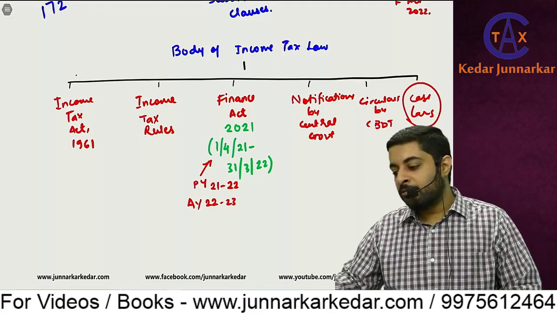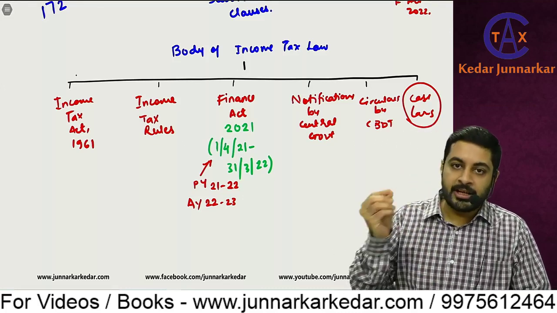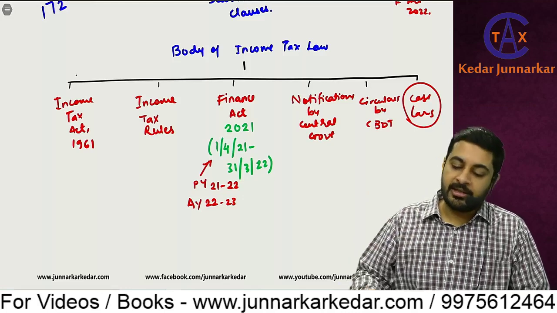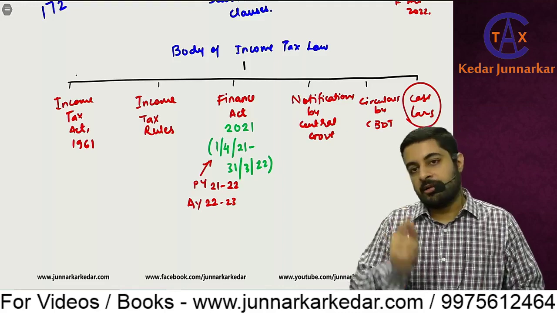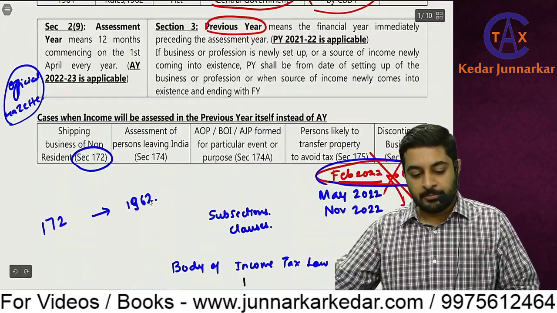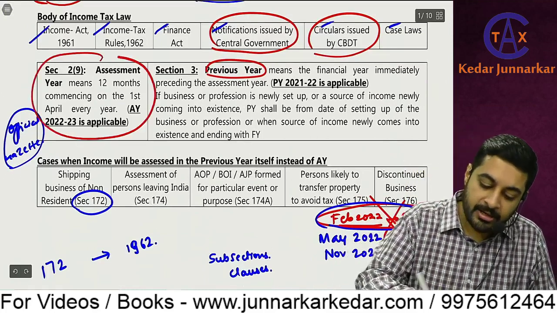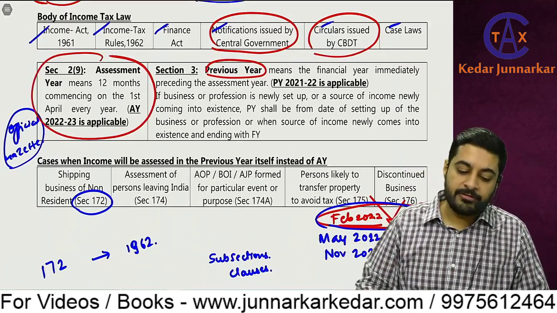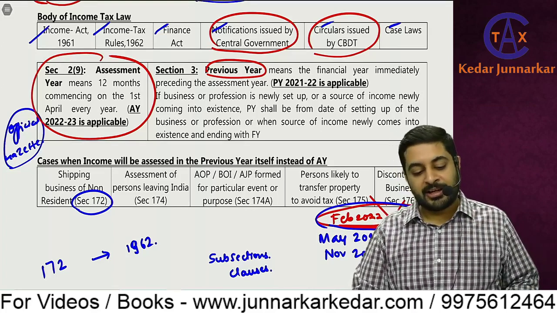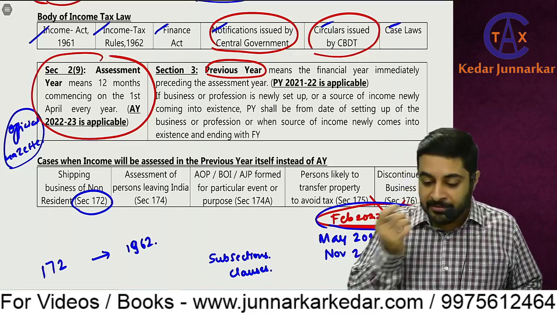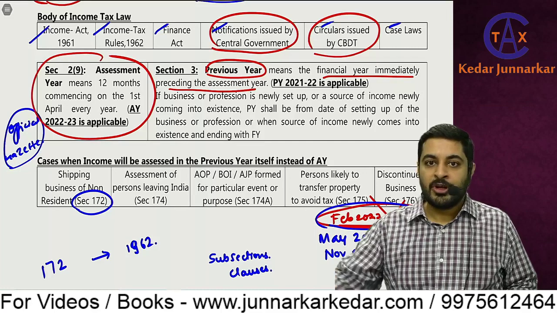So ideally the definition should have been that previous year is the year in which income is earned and assessment year is the year in which income is assessed, means the income is calculated and on the basis of that tax is calculated. But they have not defined like that. So assessment year means 12 months commencing on 1st April every year. So every year 1st April that assessment year is there, and previous year means financial year immediately preceding the assessment year. So how to interpret?